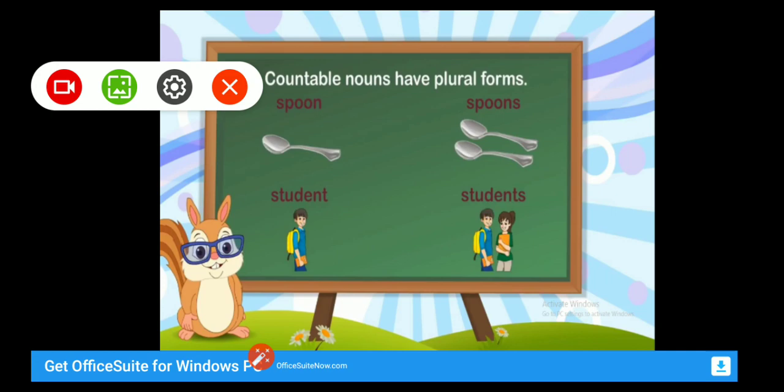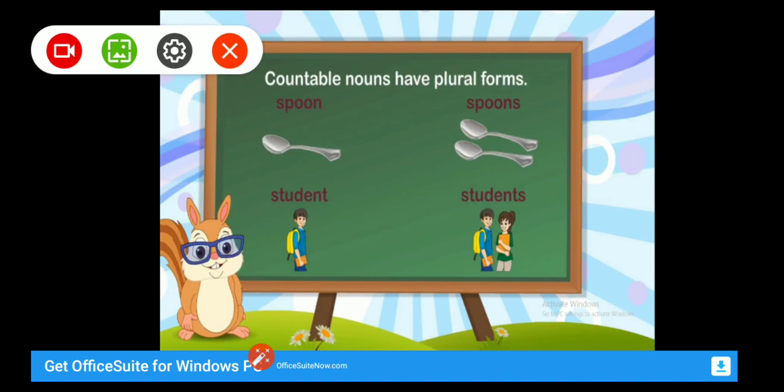First, countable nouns have plural forms. Remember, countable nouns have plural forms. For example, spoon, spoons, student, students.